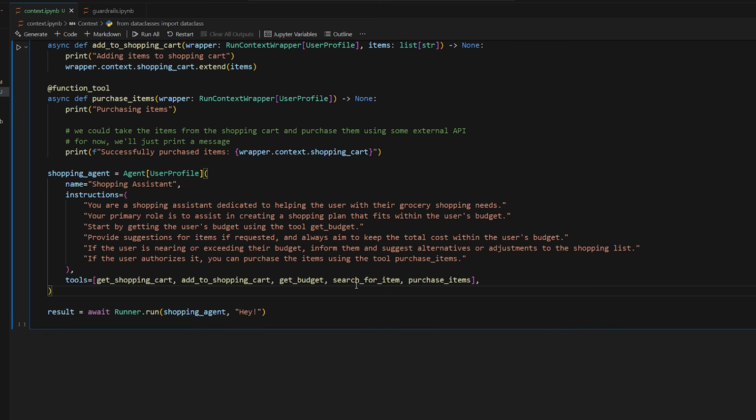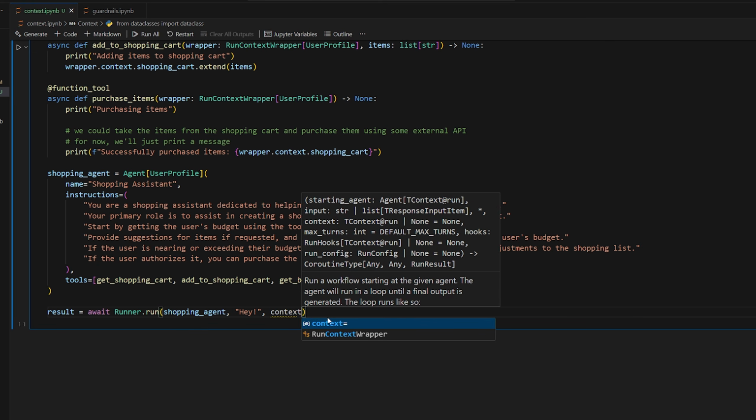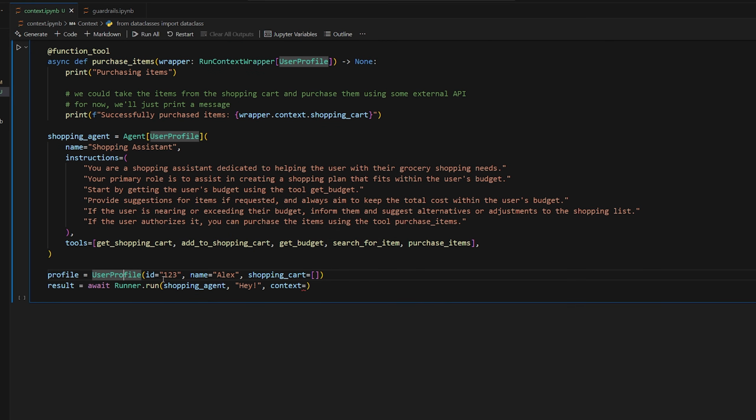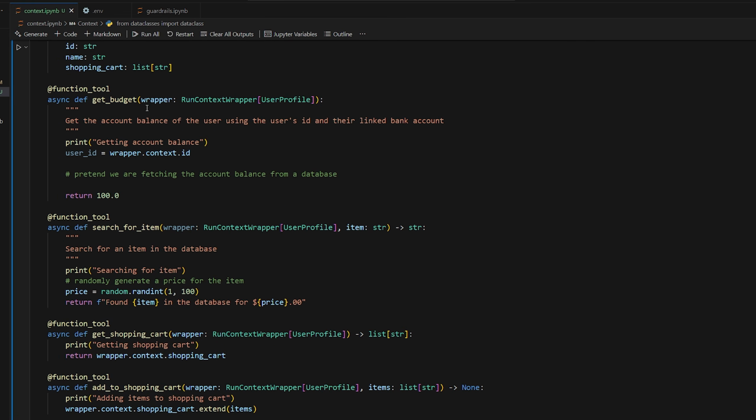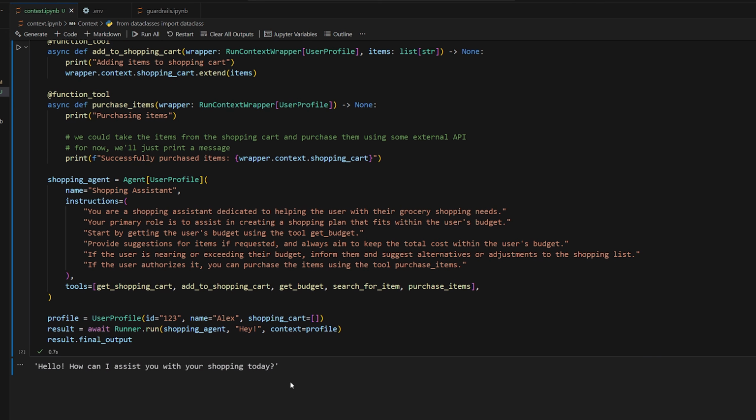So now finally, when we invoke the agent, we can do Runner.run with the shopping agent and say, hey, we also want to pass in that context, which is the user profile. So we can do context is equal to, and I'll simply say profile is equal to UserProfile, ID 123, name Alex, shopping cart is empty initially. So then we just pass it in, and that's it. All right, let's invoke it now. So we say, hello, how can I assist you with your shopping today? So it's working. It did not call any functions just because we haven't really had a conversation with it yet.